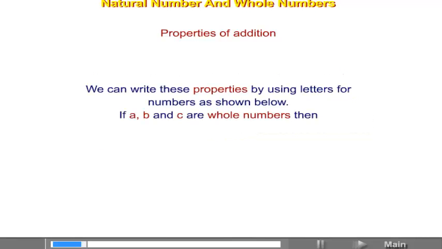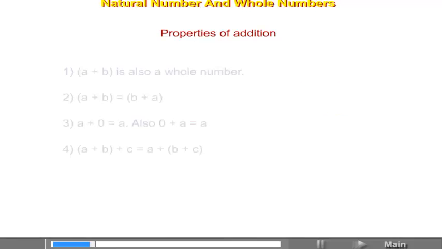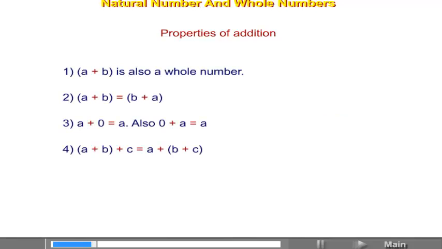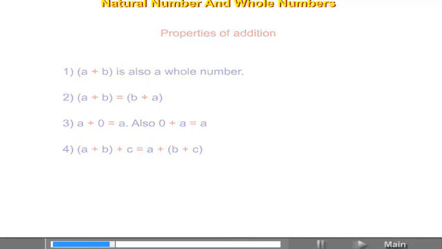We can write these properties by using letters for numbers as shown below. If A, B and C are whole numbers, then A plus B is also a whole number. A plus B is equal to B plus A. A plus 0 is equal to A. Also, 0 plus A is equal to A. (A plus B) plus C is equal to A plus (B plus C).